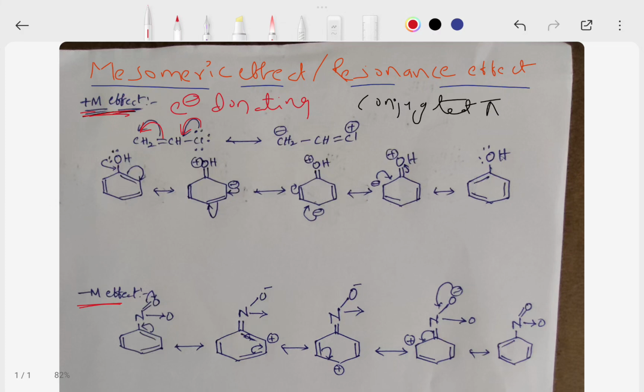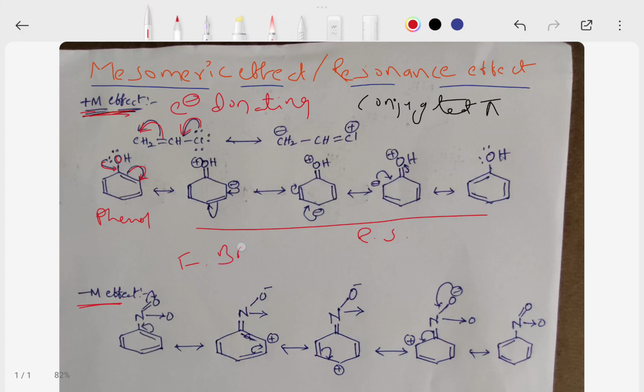For example, chlorine donates electrons to the pi system. For example, in phenol, oxygen has two lone pairs of electrons. One of the lone pairs of electrons donates to the aromatic ring system. Here, these are the resonance structures of phenol.